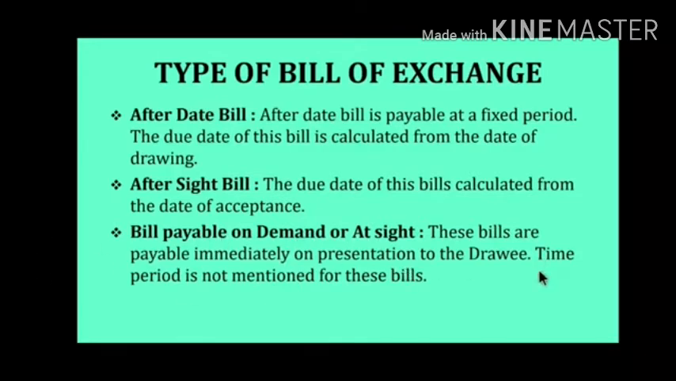So we have seen six to seven types. Very first is trade bill, accommodation bill, inland bill, foreign bill, after sight bill, after date bill, and bill payable at demand or at sight. In that we have to focus on the after date bill as well as after sight bill. The concept of after date bill and after sight bill is very important while preparing the format or while solving the questions. Understood? We will start how to prepare a format of bill of exchange.